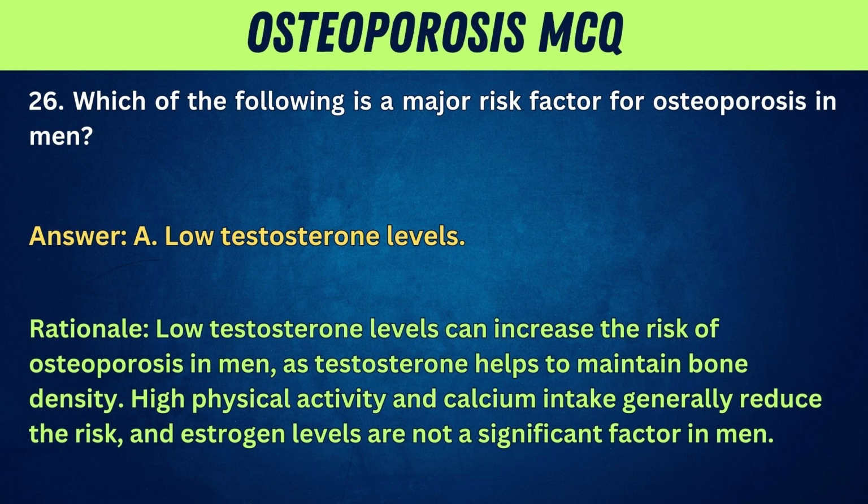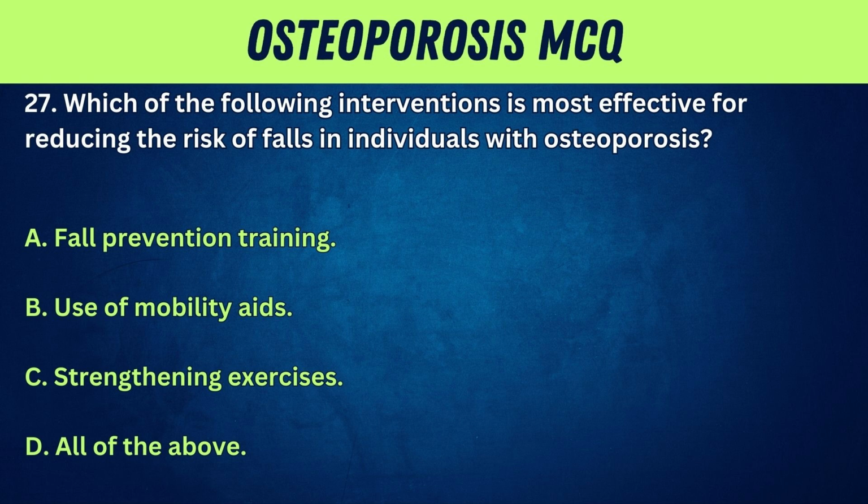Low testosterone levels. Rationale: low testosterone levels can increase the risk of osteoporosis in men, as testosterone helps to maintain bone density. High physical activity and calcium intake generally reduce the risk, and estrogen levels are not a significant factor in men. 27. Which of the following interventions is most effective for reducing the risk of falls in individuals with